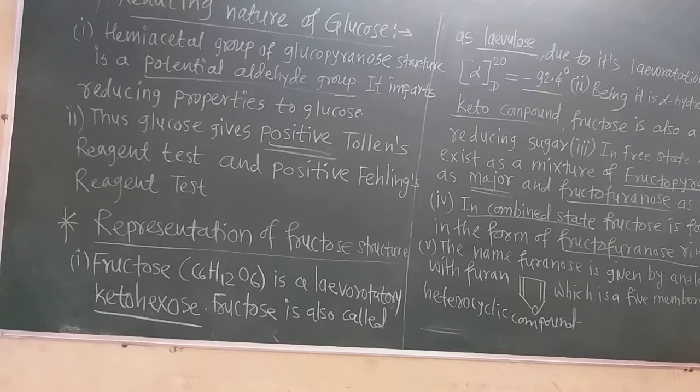The negative sign shows that it is a laevorotatory compound. You know optical activity very well from the first chapter of section two, the halogen derivatives. Study that again. And being an alpha hydroxy keto compound, fructose is also a reducing sugar.